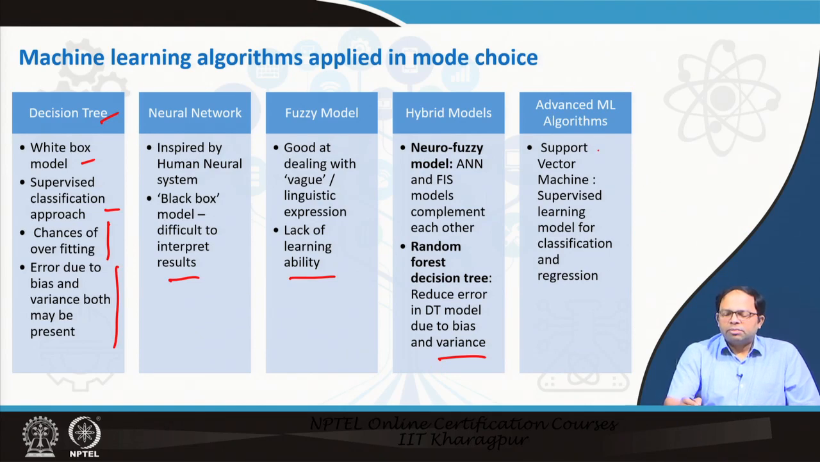And we also have something called support vector machine. This is again a very advanced technique. Here, different decision planes are created for the same set of data, and using those different decision planes we can do better classifications. So, this is again a supervised learning model for classification and regression. These are the different machine learning techniques which we find have been used in previous research for mode choice models.